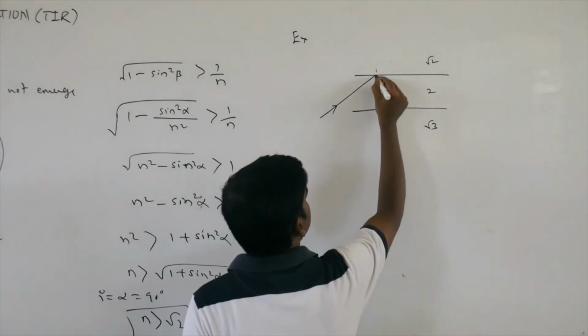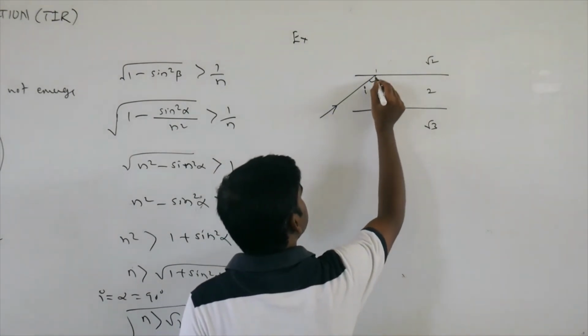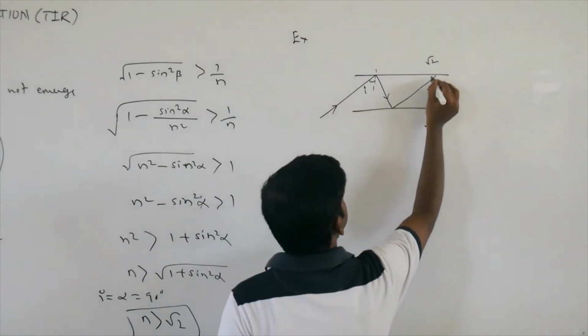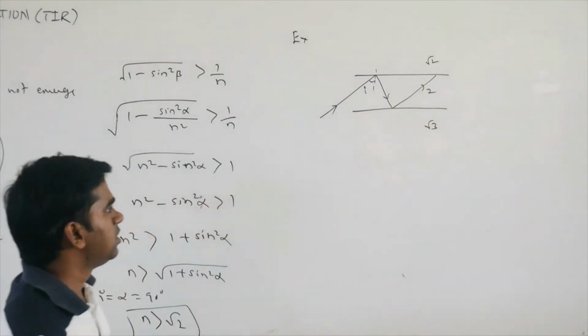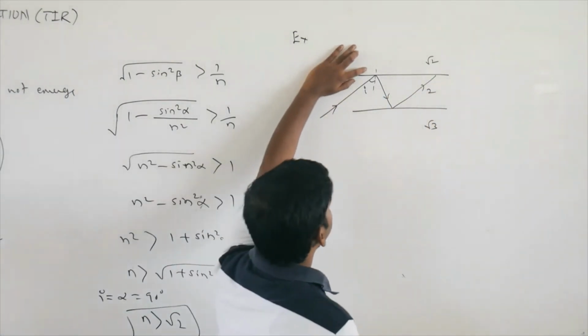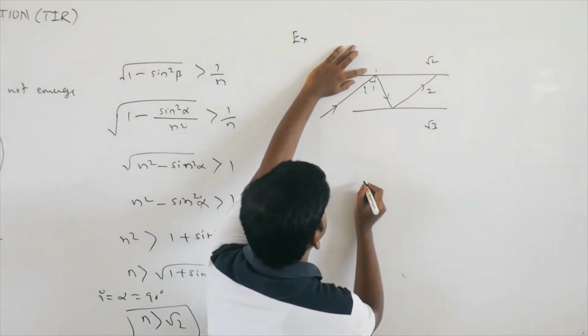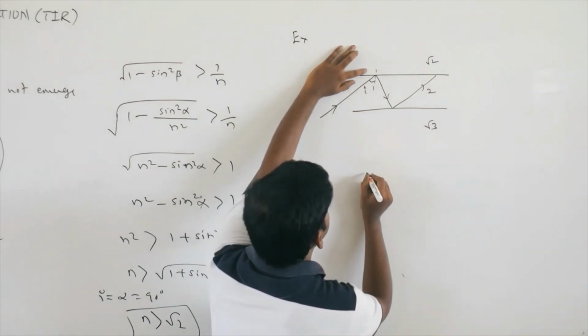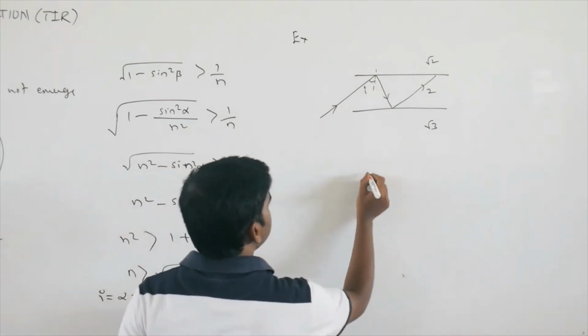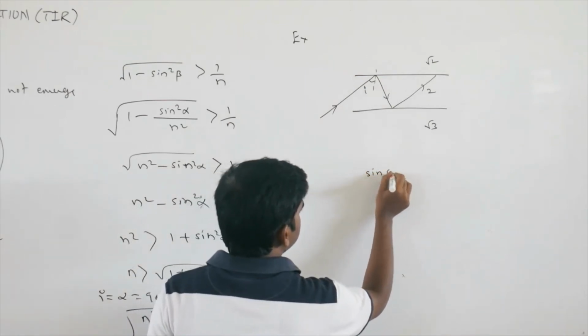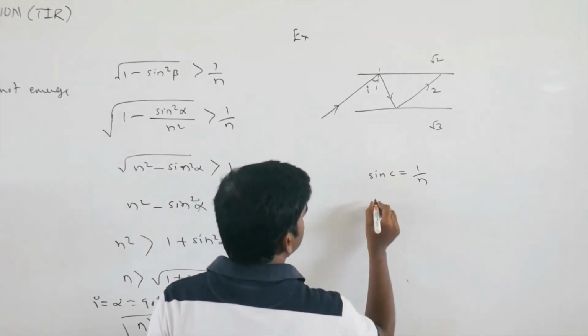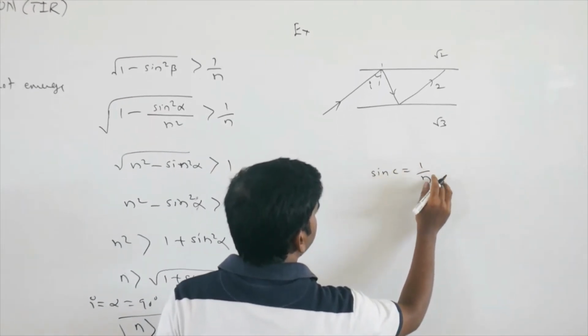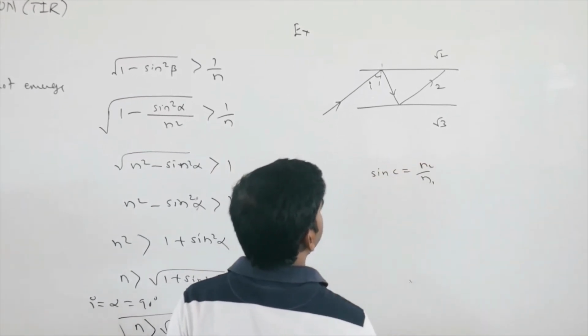So they are asking what should be the angle of incidence so that reflection will take place from both the sides. For the first interface, what will be the critical angle? Critical angle is sin C equals 1 by n, or n2 by n1.